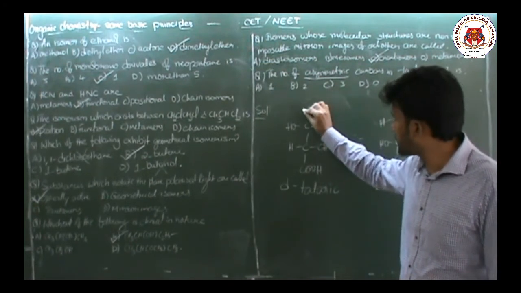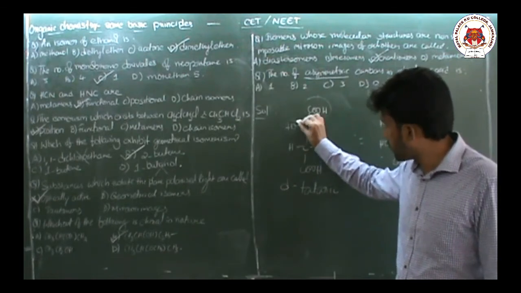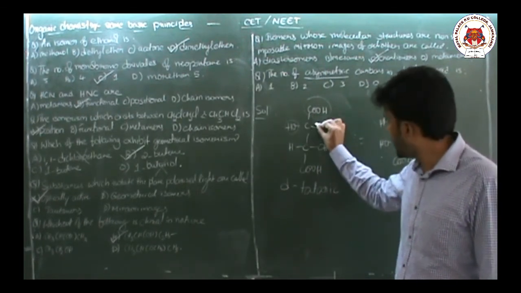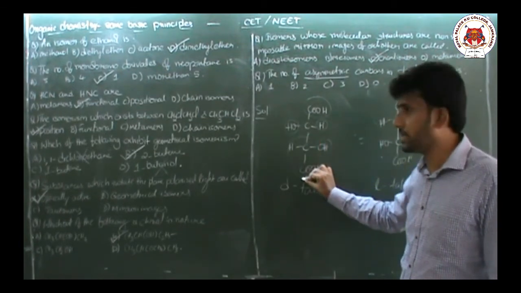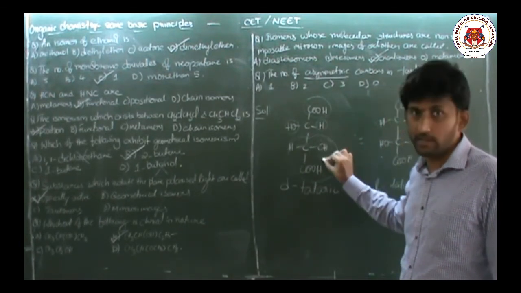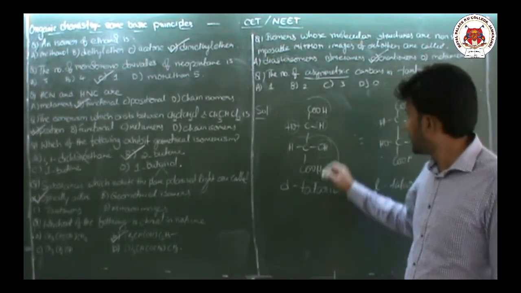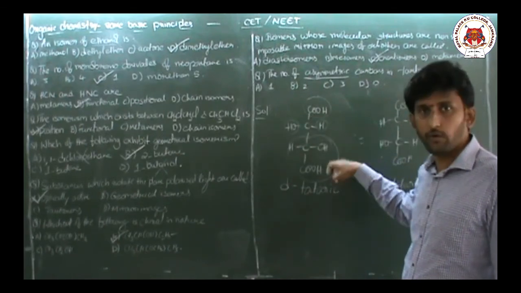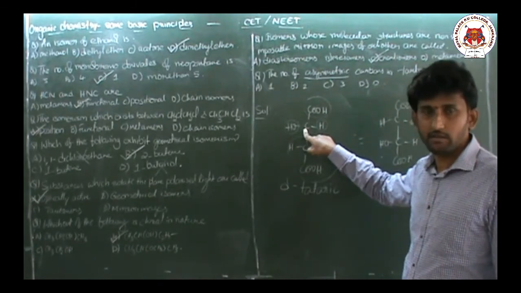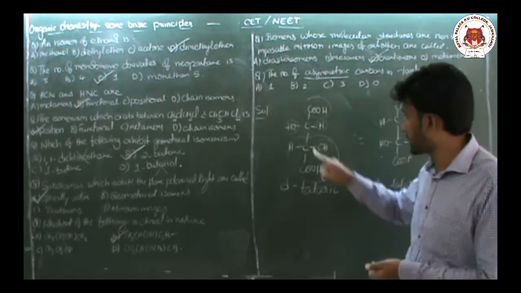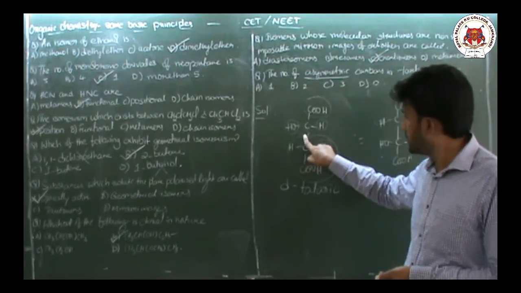This carbon contains one acid group, one alcohol group, one hydrogen group, and this one, okay, CHOH. That means 1, 2, 3, 4. 4 different groups are present on this carbon. So this is chiral carbon or asymmetric carbon, asymmetric center.